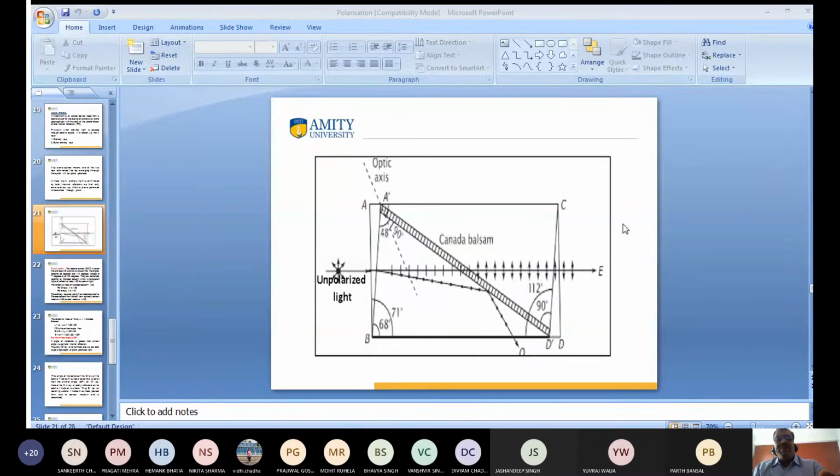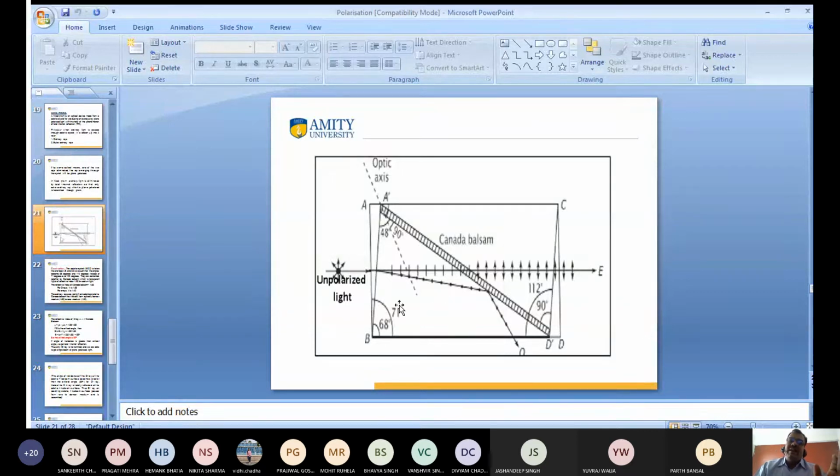So the Nicol prism is used for producing and analyzing plane polarized light. This is the Nicol prism; the whole combination is known as the Nicol prism. What is the use of the Nicol prism? The Nicol prism is used to produce and analyze plane polarized, singly polarized light. So what is this?